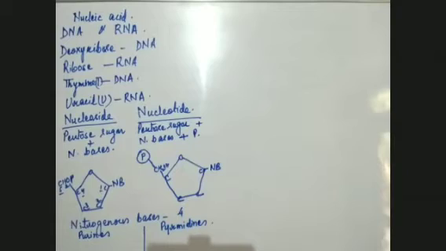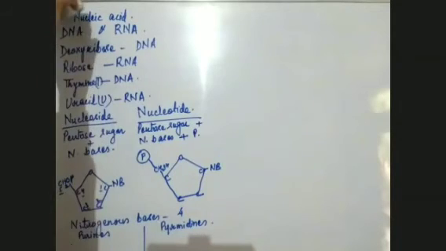Now, there is a difference between the purines and the pyrimidines. The purines are 2 in number. I think you will not be able to see here, so I'll write it at the top so that you are able to see.